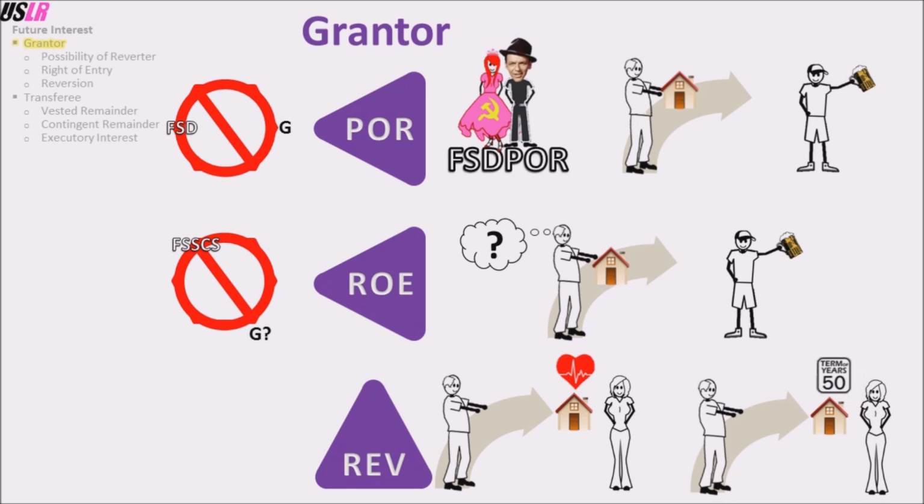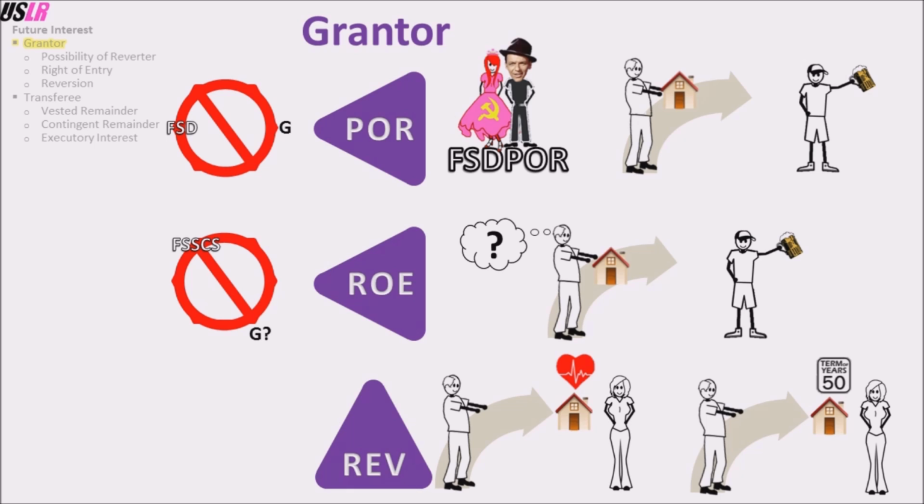O conveys to A for 50 years. A has a term of years, and O has a reversion. In both examples, O has conveyed a lesser estate than his original fee simple absolute. The reversion is limited to which estate it can be paired with.